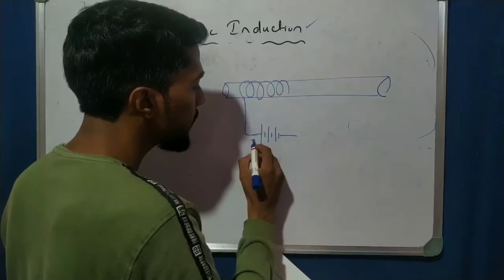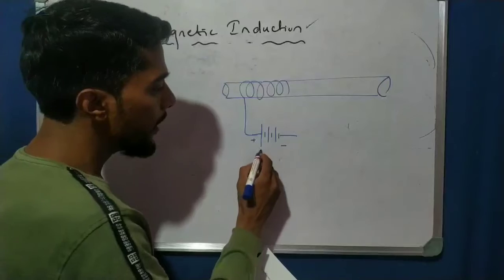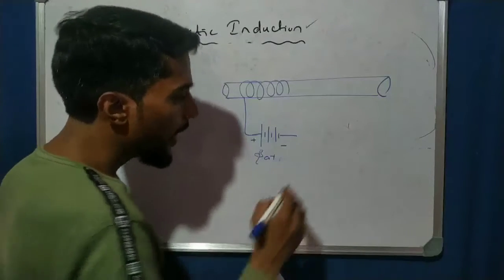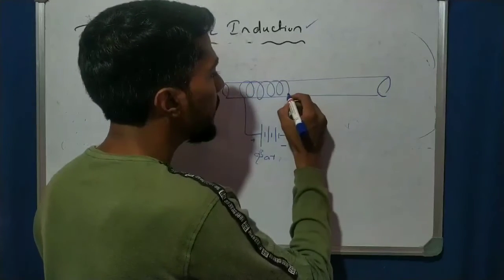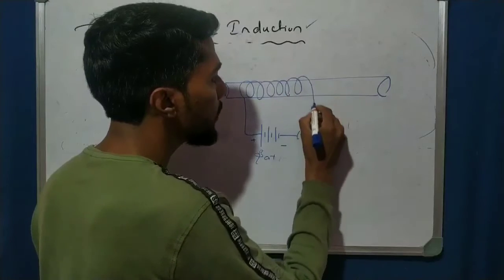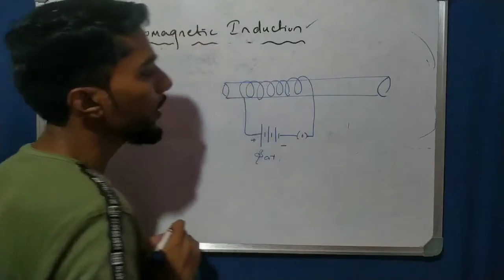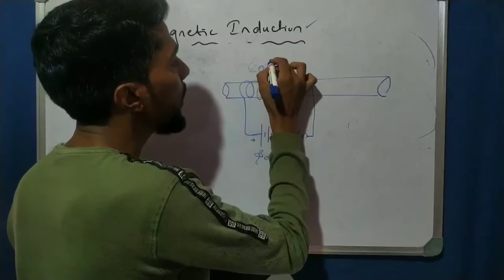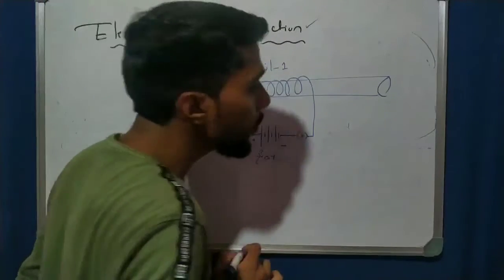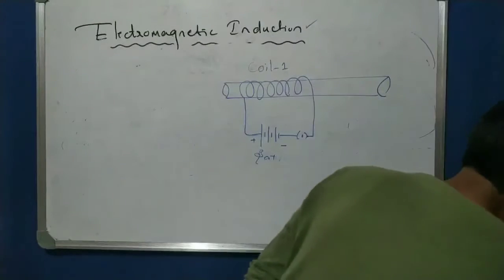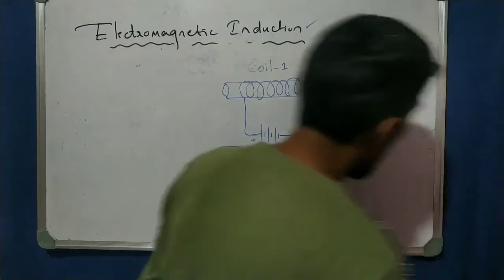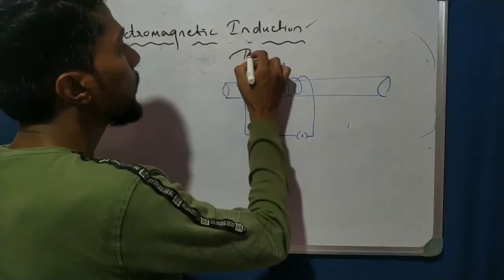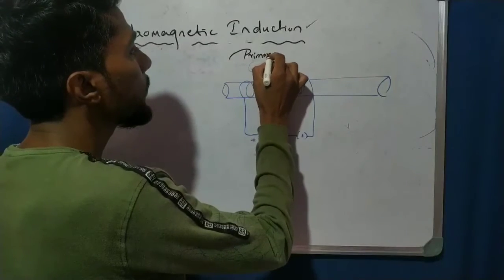So this is the battery, with the plus mark and the negative mark. I connected a switch, and then this terminal end is connected to this end of the battery. This coil is called coil 1, and coil 1 is also called the primary coil. That is important: primary coil.